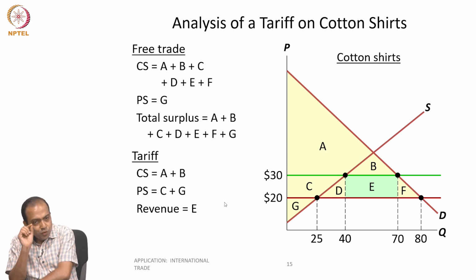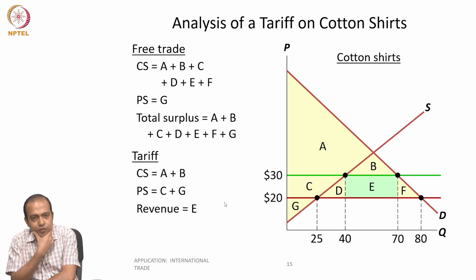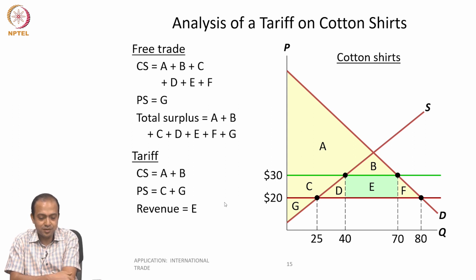So, if you recall the concept of deadweight loss earlier, there is a gain for the government, but government is not able to capture the entire fall in consumer surplus, right?